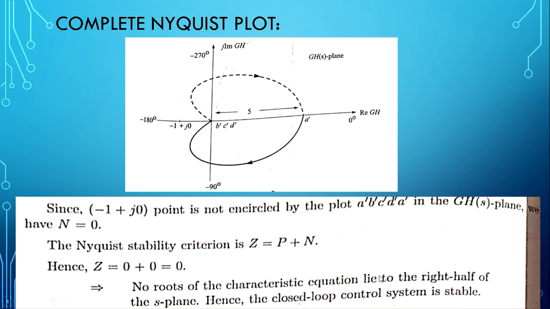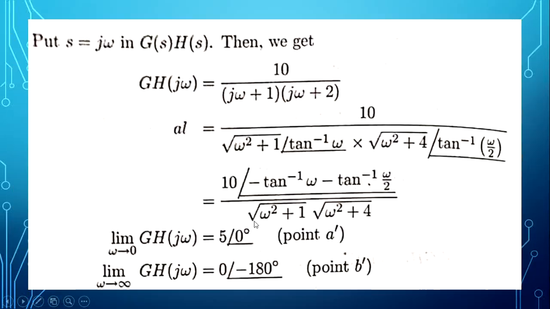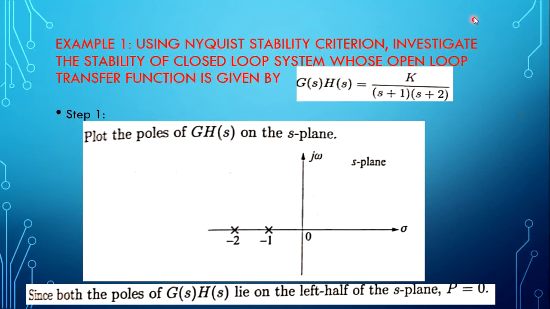The given system is an open loop control system, but from the given open loop transfer function, by sketching the Nyquist plot, we are finding out the stability of the closed loop control system. In this example, whatever example we discussed, the K value is 10. K is equal to 10. We are not considering K as 1. In the given example itself, K is 10. Fine.